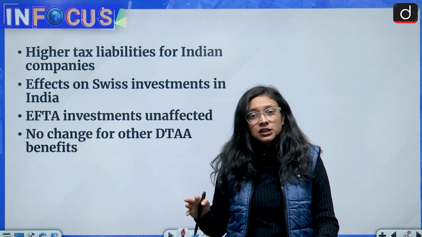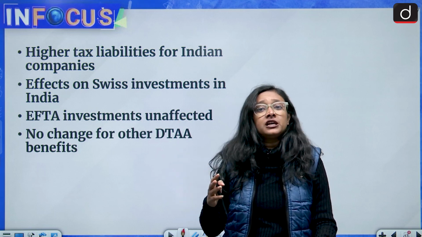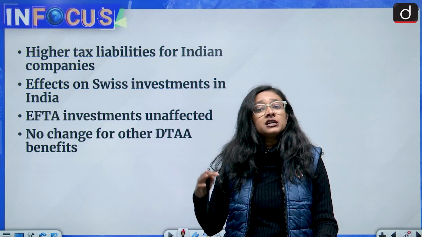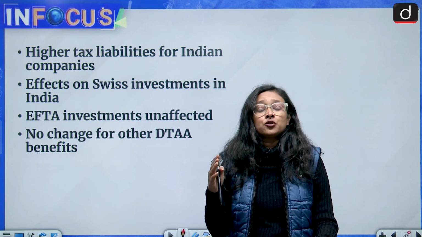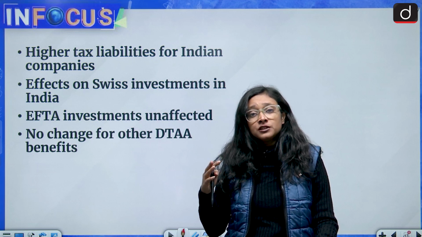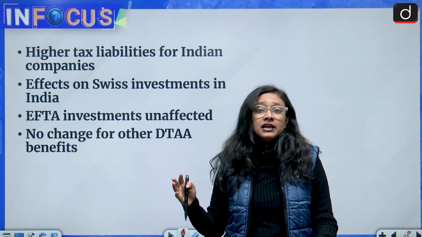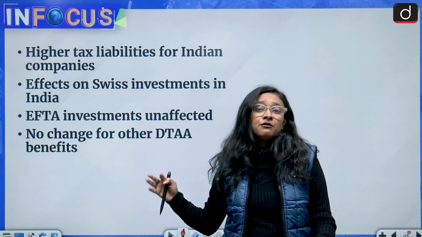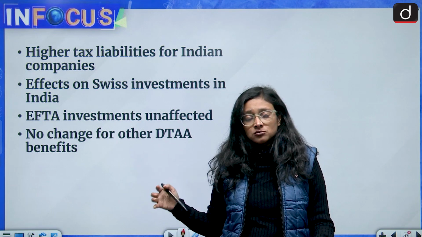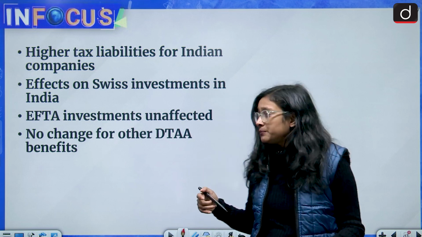So this is also the thing, and they will also be afraid, and this will send a very negative message to other countries that India does not have automatic application of favors in taxes and treaties. So why would we invest in India, why would we trade with India? So this can also be one of the impacts.